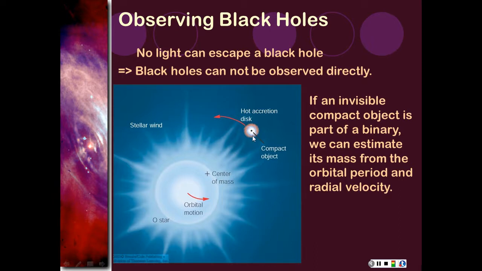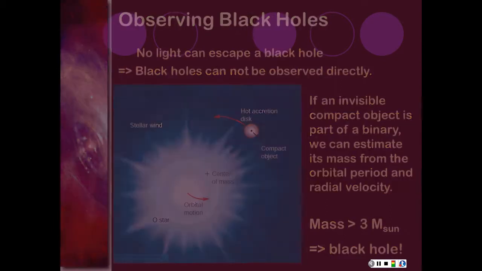And if we can estimate what this one is, we can work out what the motion of this object is. We don't know exactly where this one is, but we know that it's moving around. If it's got a hot accretion disk, we can actually see it moving around as well. That means we can use this to work out its mass, and that means we can say whether it's a neutron star or a black hole or whatever. And if it's bigger than 3 solar masses and very small, then it's got to be a black hole, because there's nothing else it could be.